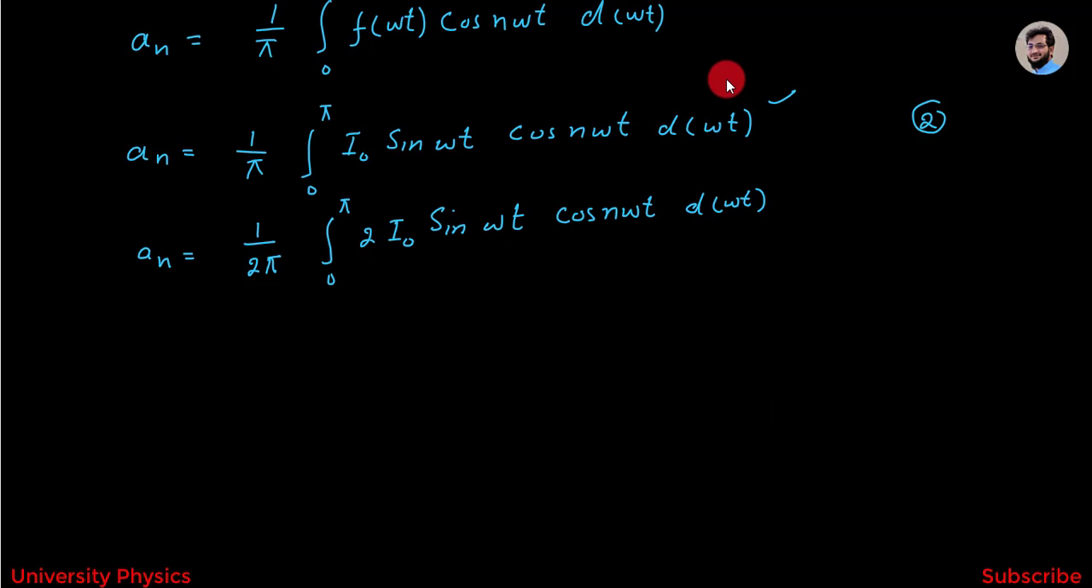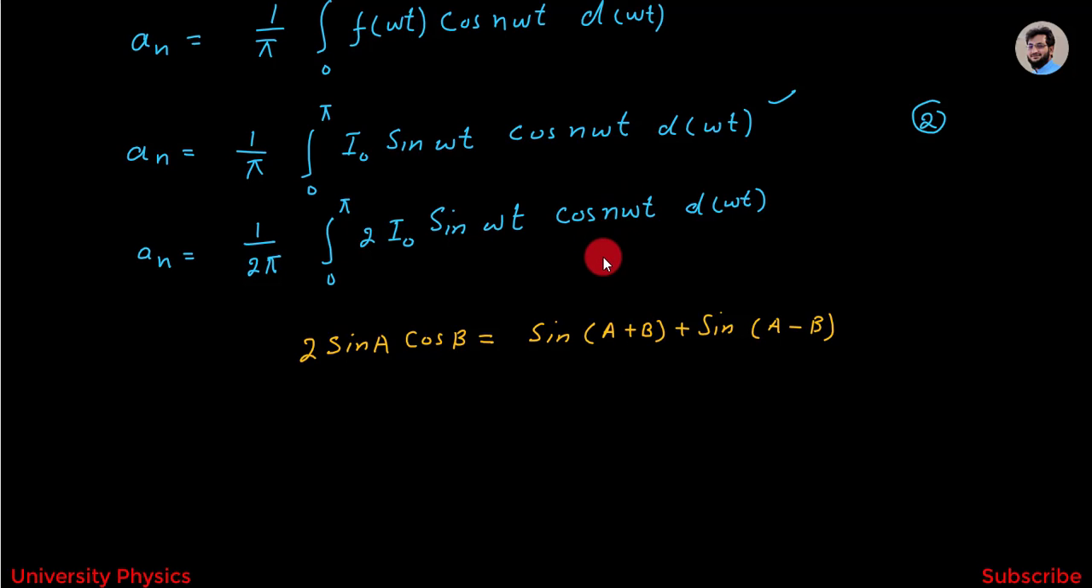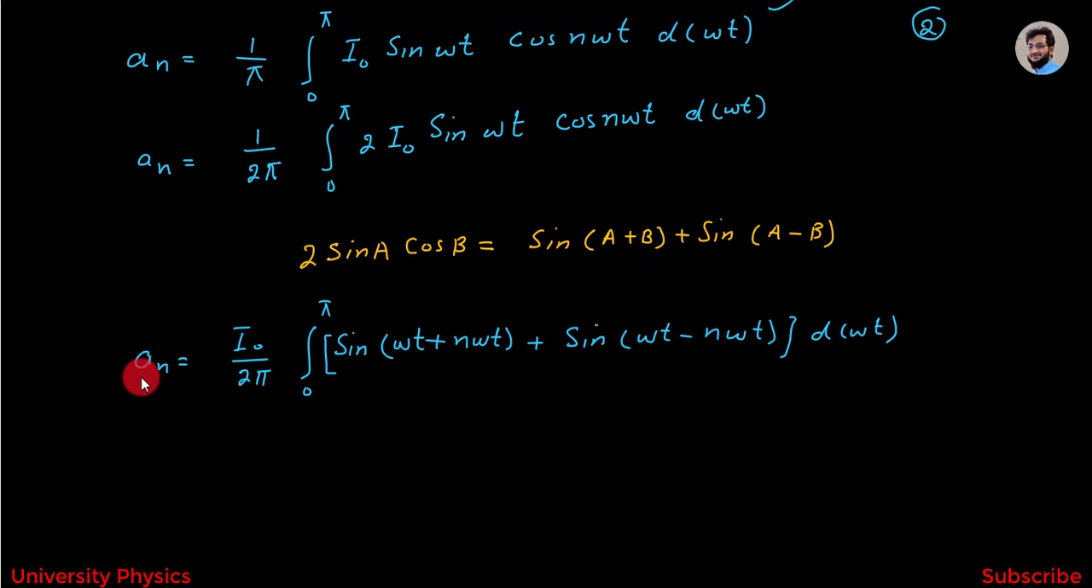Now I have to apply a trigonometric relation to this equation. The trigonometric relation is 2 sin A cos B is equal to sin(A+B) plus sin(A−B). I have to apply this trigonometric relation on the above equation, and we will get aₙ is equal to I₀ divided by 2π integration from 0 to π into sin(ωt + nωt) plus sin(ωt − nωt) into d(ωt).